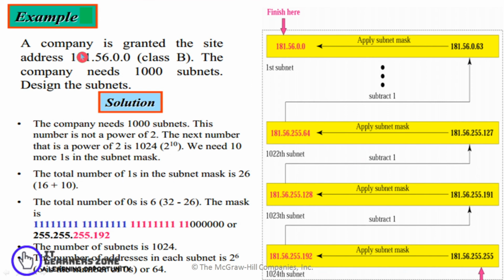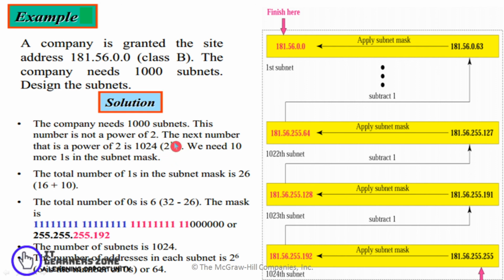So here there is another example. Here the company is granted an address of 181.56.0.0. Now it's known that it's a class B address because the value is 181, and you can see here the company needs 1000 subnets. So in order to create 1000 subnets, I have to again calculate in powers of 2.